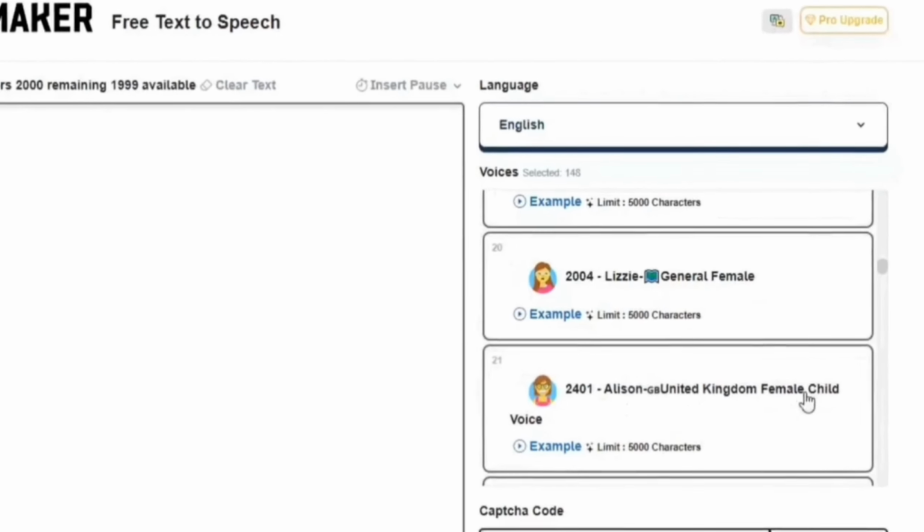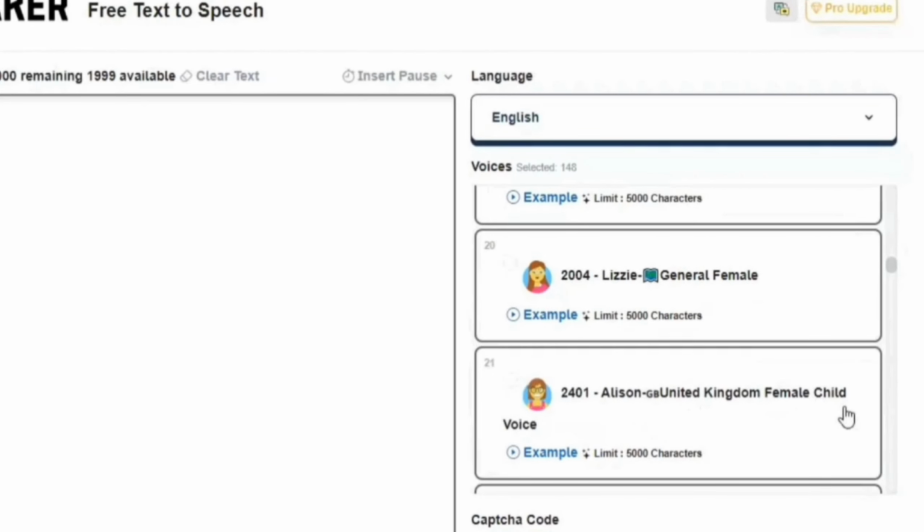They have a United Kingdom female child. So if you have been looking for a voice that can portray a character, if you want to portray a child in your voice, this one is actually good for you. So I'm just going to play it.